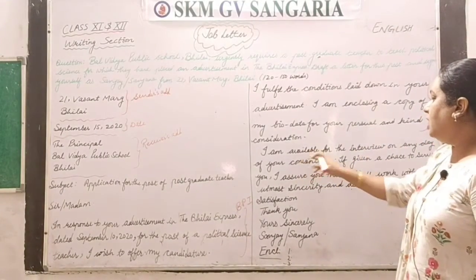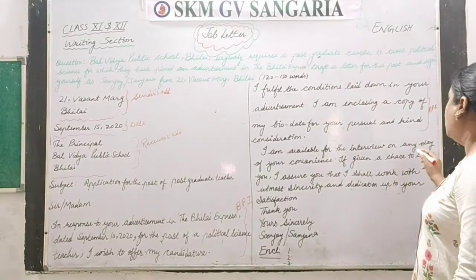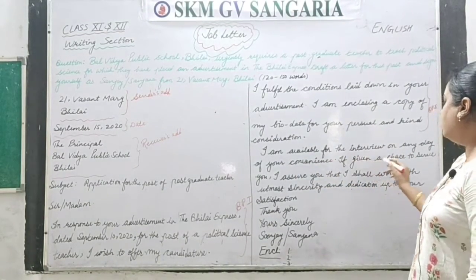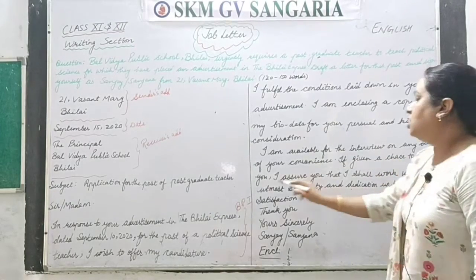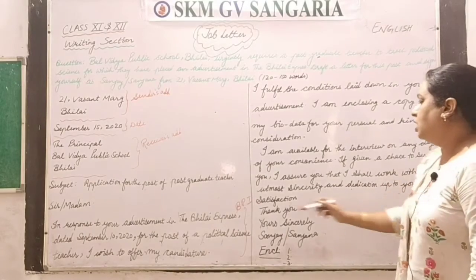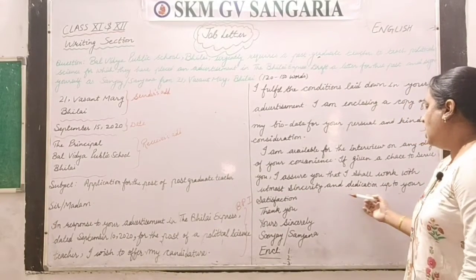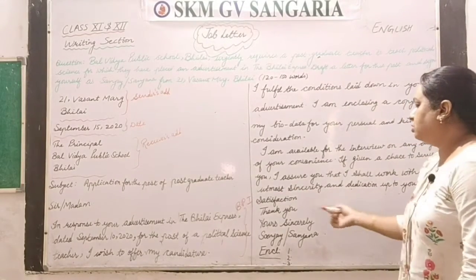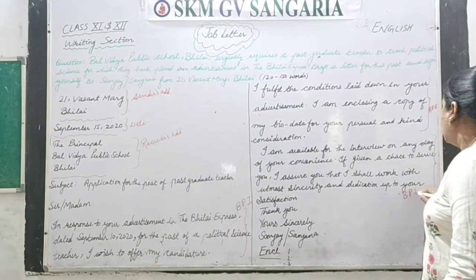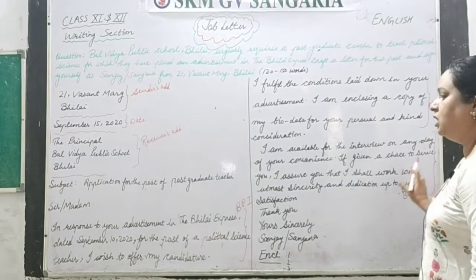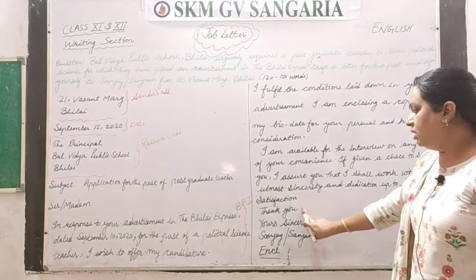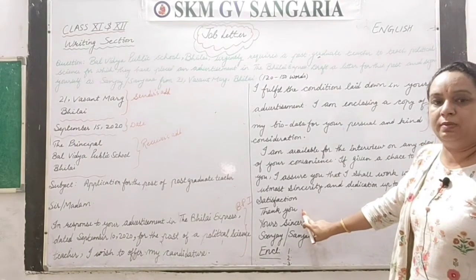Next paragraph, I am available for the interview on any day of your convenience. If given a chance to serve you, I assure you that I shall work with utmost sincerity and dedication up to your satisfaction. This is body paragraph number 3, and then the closing paragraph, concluding paragraph you may say. And after that we have to finish it with complimentary close.